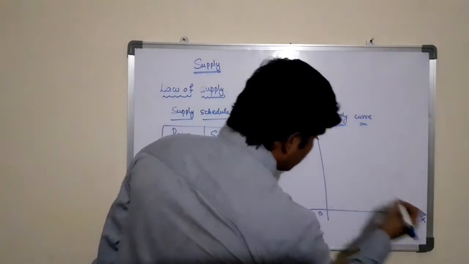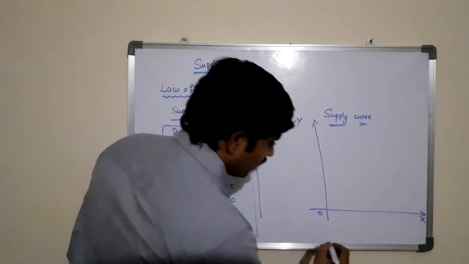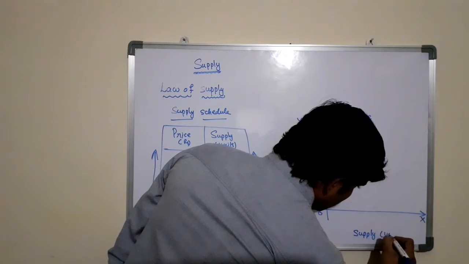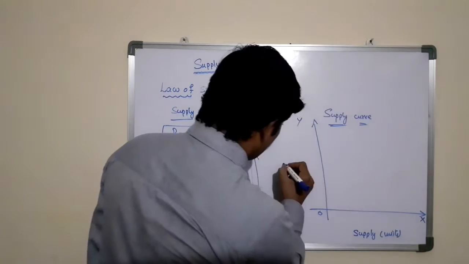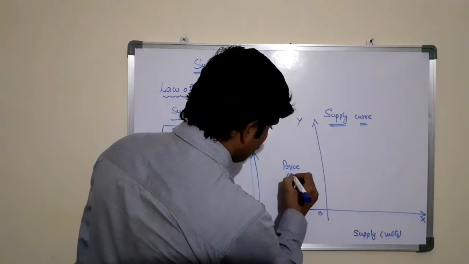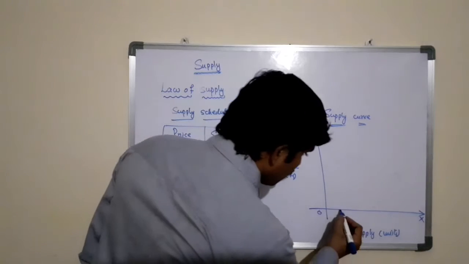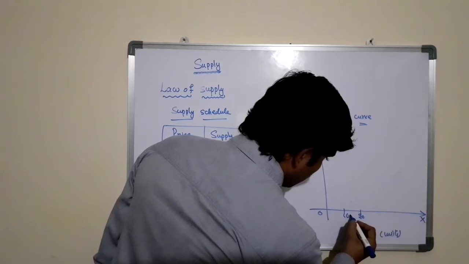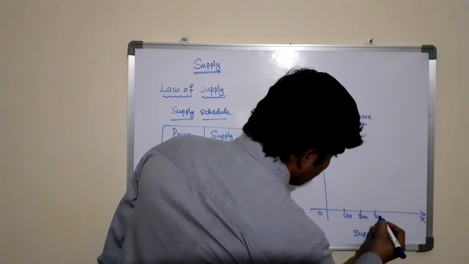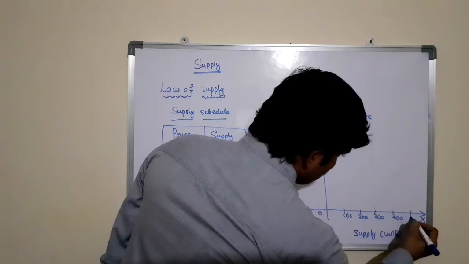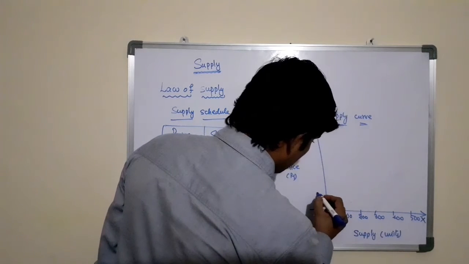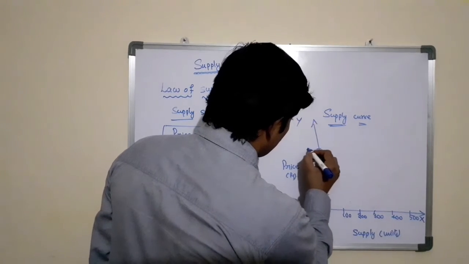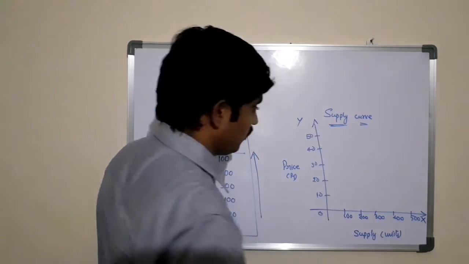Here there are two axes, x-axis and y-axis. On the x-axis I am taking the supply in terms of units, and on the y-axis the prices of the products in terms of rupees. The scale on the x-axis is 100 units, 200 units, 300 units, 400 units, and 500 units. Here the price of the product is 10, 20, 30, 40, and 50 rupees.